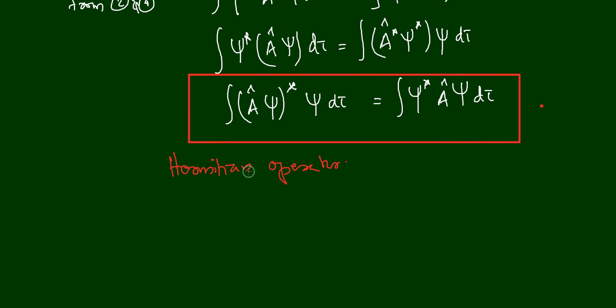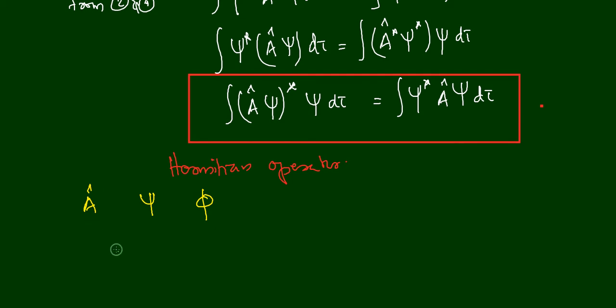Okay, now suppose that you have two eigenfunctions for the same operator A cap. Our operator is A cap, but we have two eigenfunctions: one eigenfunction is psi and another is phi. Both psi and phi are eigenfunctions of A cap.